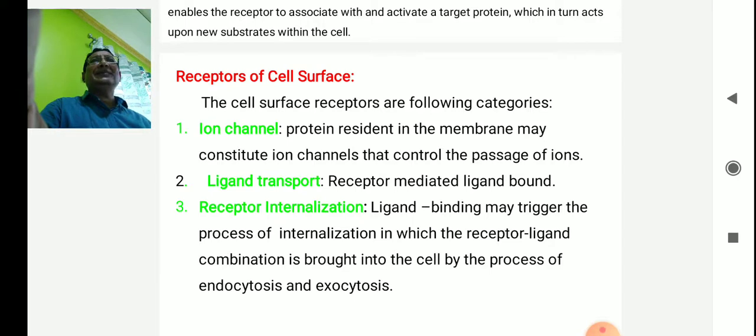Now, a ligand can be a large molecular weight molecule, maybe hormones, enzymes, or pathogens. In receptor-mediated ligand transport, the ligands bind to receptors found on the surface of the cell membrane. Receptor internalization: some ligand bindings may trigger internalization, in which the receptor and ligand combination is brought into the cell by the process of endocytosis and exocytosis. So these are the three types of receptors found on the cell surface.